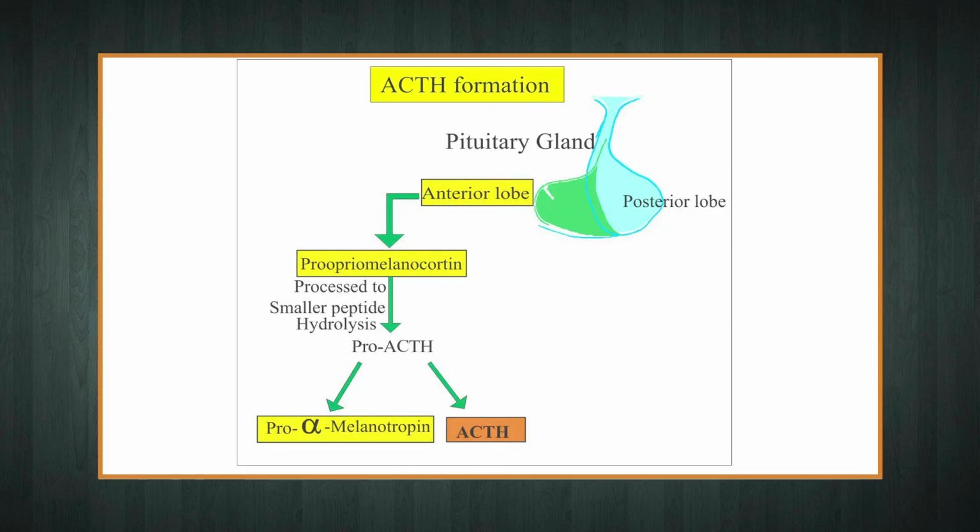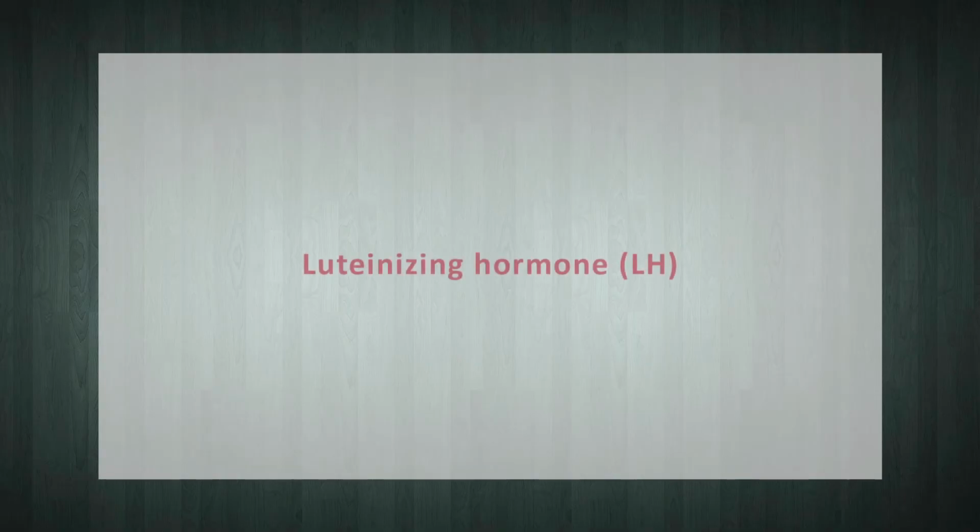It is a single chain peptide hormone secreted by the anterior pituitary cells, corticotrophs. ACTH stimulates the adrenal cortex to secrete glucocorticoids, that is cortisol mostly, and also small amounts of sex hormones, that is androgens and estrogens.